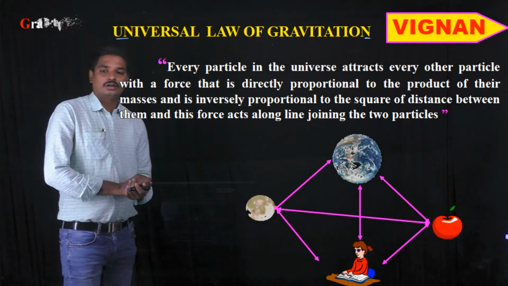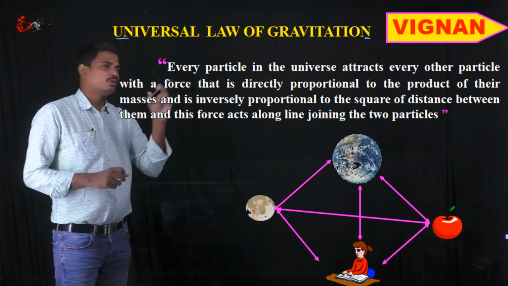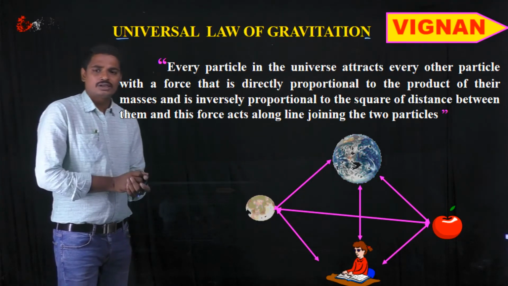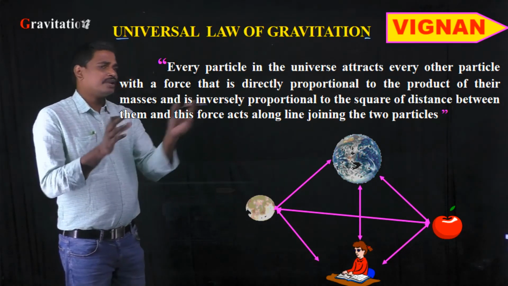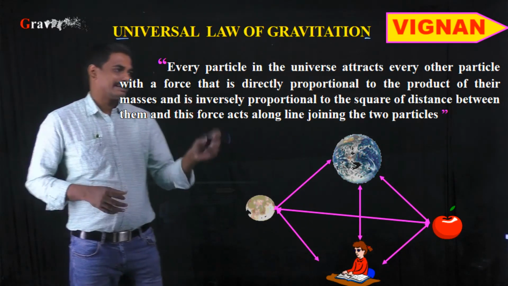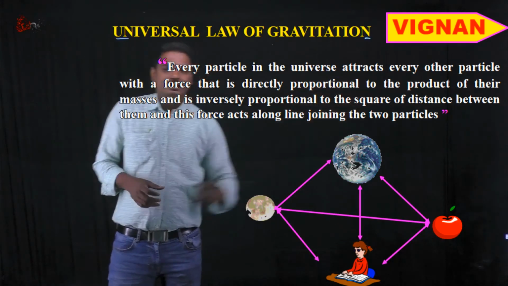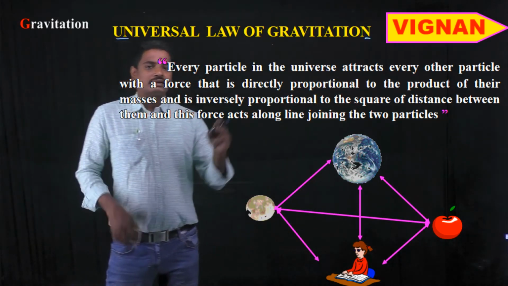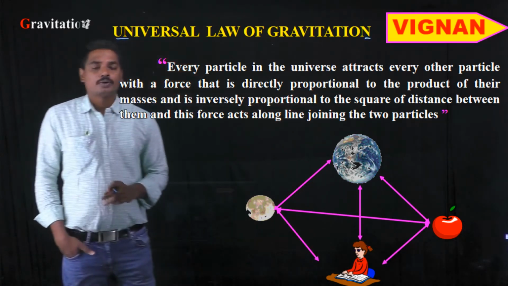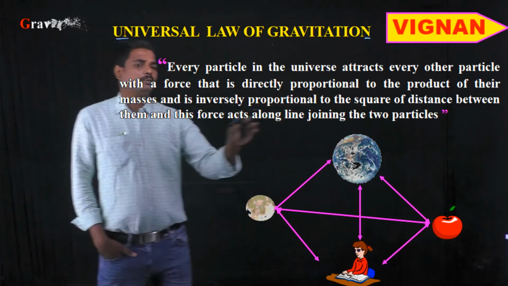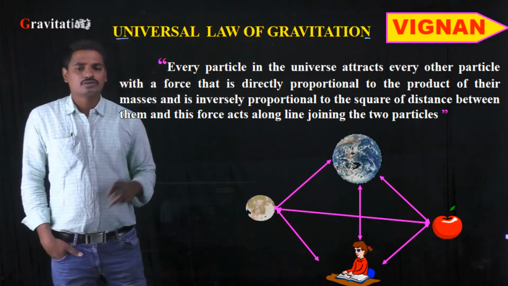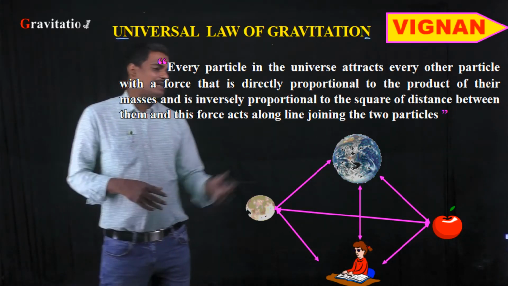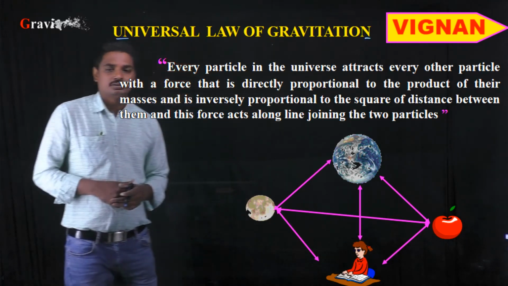Okay, students, now let us move on to the next one, that is the universal law of gravitation. So, according to the universal law of gravitation, every particle in the universe attracts every other particle with a force which is directly proportional to the product of their masses and inversely proportional to the square of the distance between the two particles, and this force acts along the line joining the two particles.